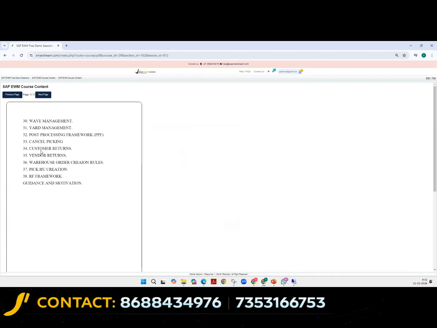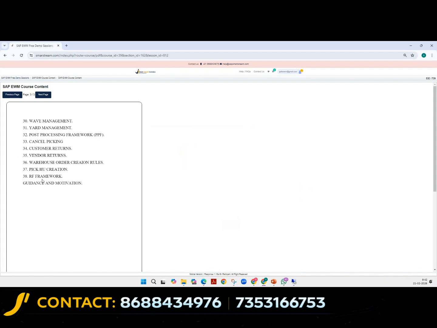Customer return, vendor return. We will ship it to a customer, and he returned it. We are going to return to the vendor because we procured a product from the vendor. When we did the quality check, it is not up to the mark. We are not happy with the product which was received. So what we do, we ship it back to the vendor. Those kinds of scenarios.